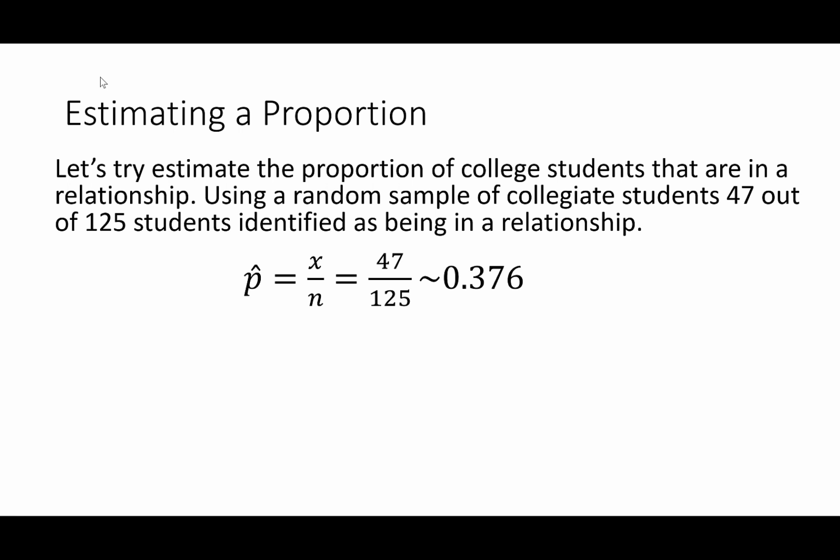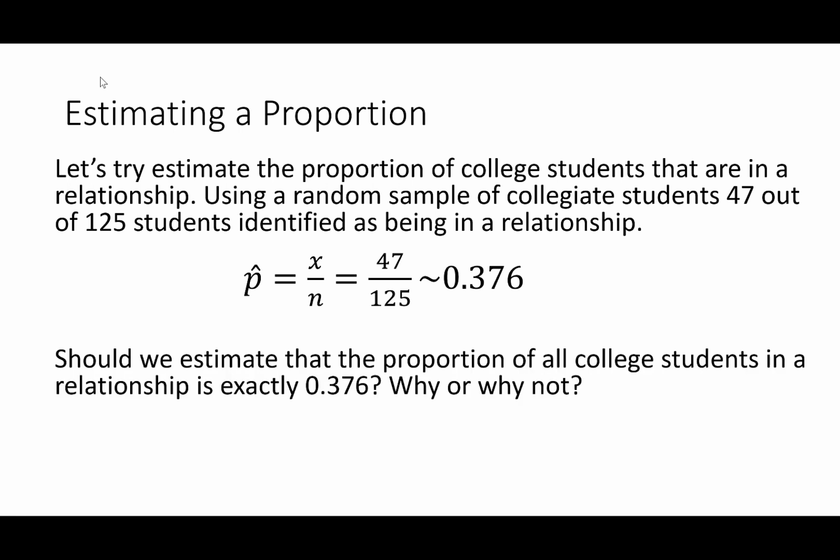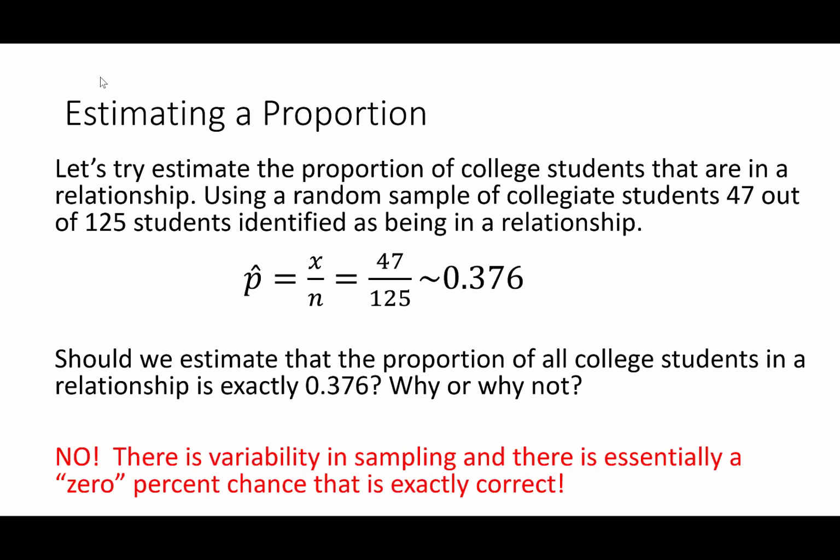The question that we need to think about: should we say 37.6%, or a proportion of 0.376, of all college students are in a relationship? Should we use that exact value to estimate our population proportion? Think about this for a second and pause the video if need be. Hopefully we've come to the conclusion that no, we should not be using this exact value to estimate the proportion of students in a relationship in college for all students.